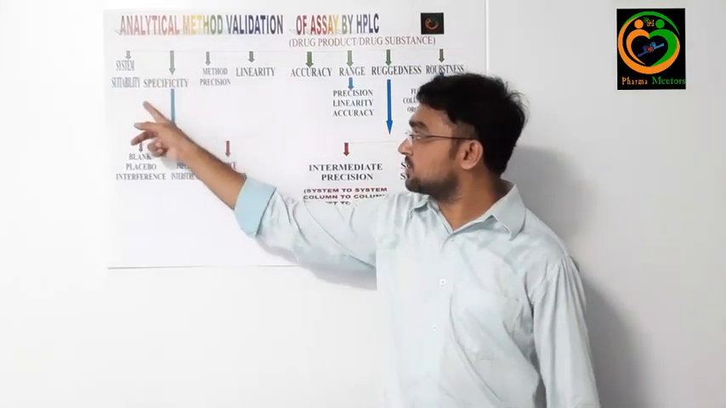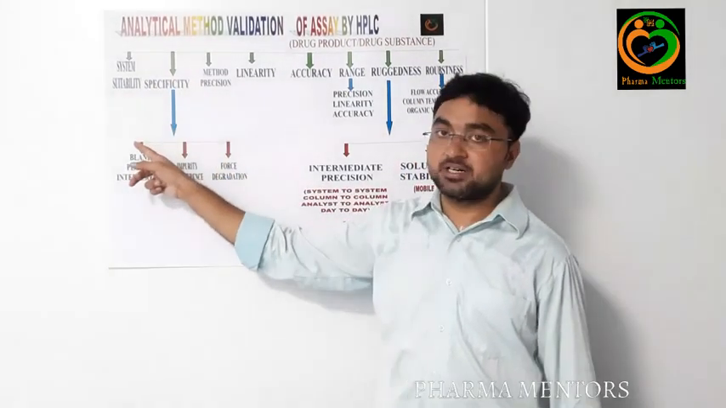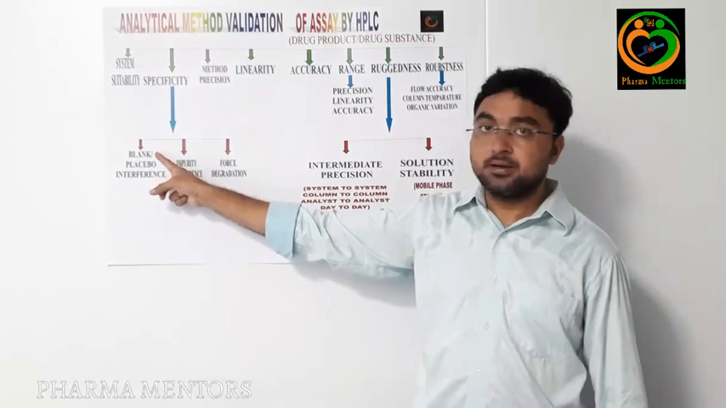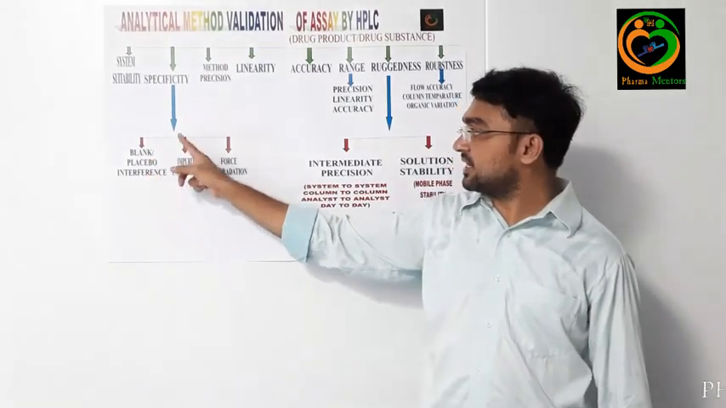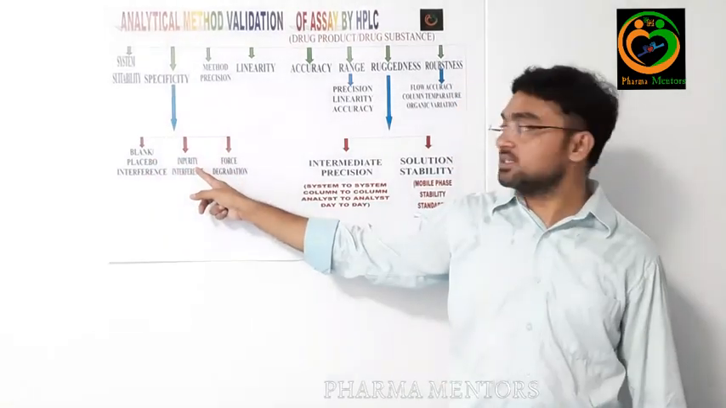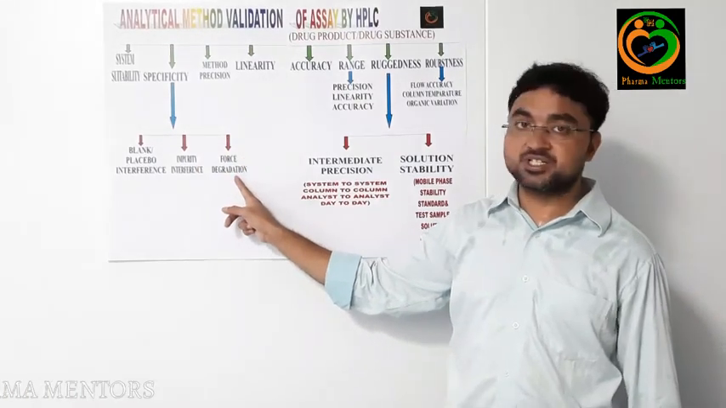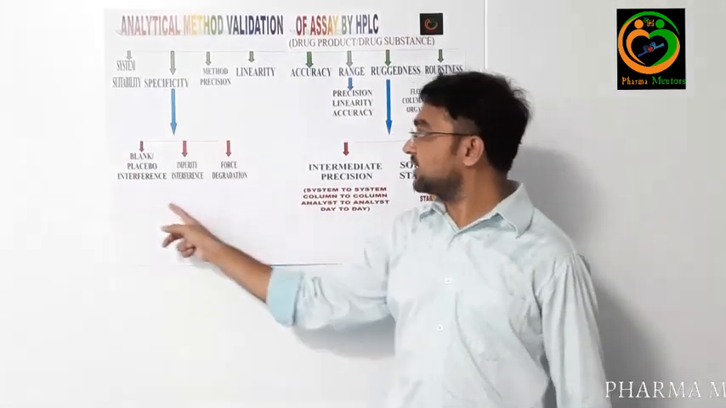And the second one is specificity. As a part of specificity, we evaluate 3 parameters. The first is blank and placebo interference, the second is impurity interference, and the third is forced degradation study. This topic we will discuss later.